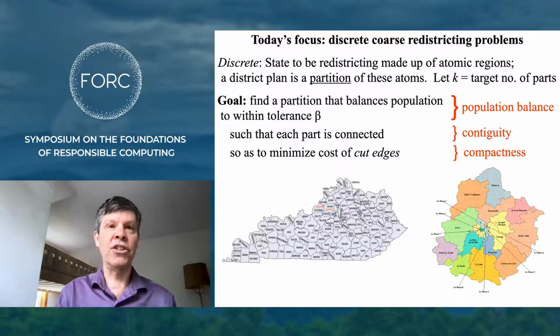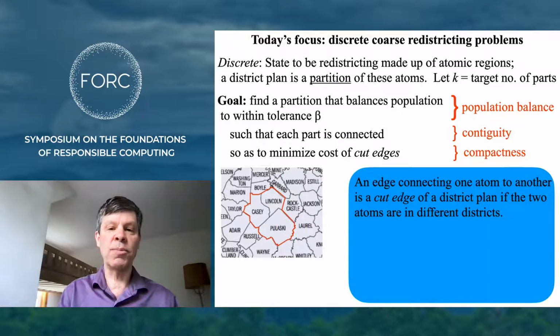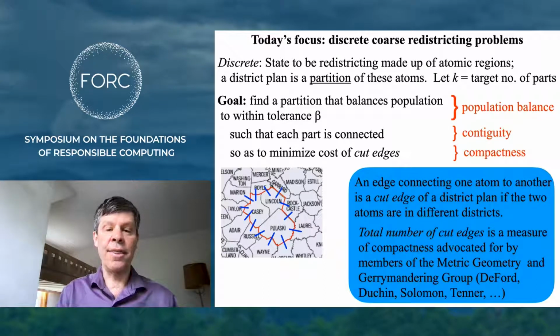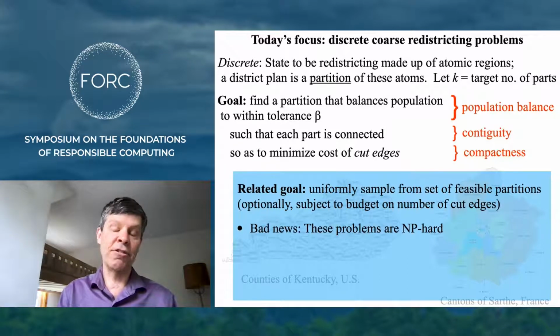So what's a cut edge? Let's say you have a district as shown here. Then the cut edges corresponding to that district represent pairs of atoms that are adjacent in the map, but are in two different districts. So here are some cut edges. And this has been proposed as a measure of compactness. Now, a related goal is to uniformly sample from feasible partitions. Okay, these are NP-hard problems.